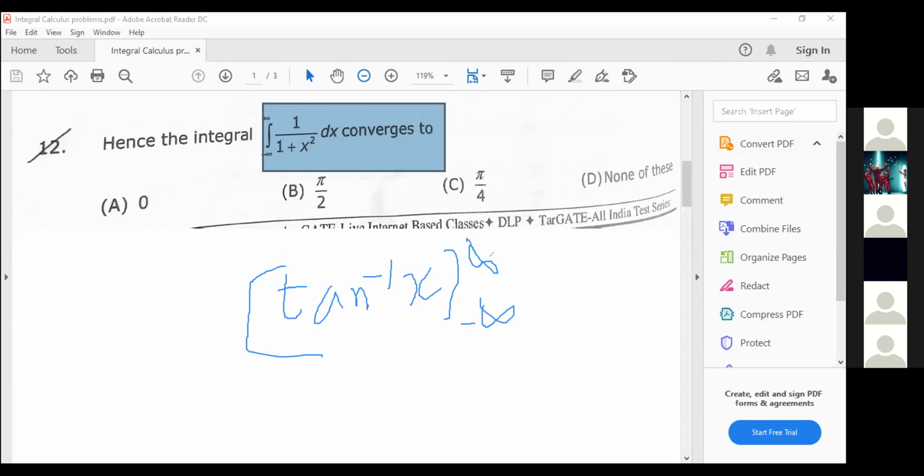So we know the value of tan inverse of infinity. Pi by 4, sir. Answer pi by 4? No, let's check. The first one will become tan inverse of infinity. Do you know the value of tan inverse of minus infinity? Anybody? Minus pi by 2, sir. Minus pi by 2, not quite.